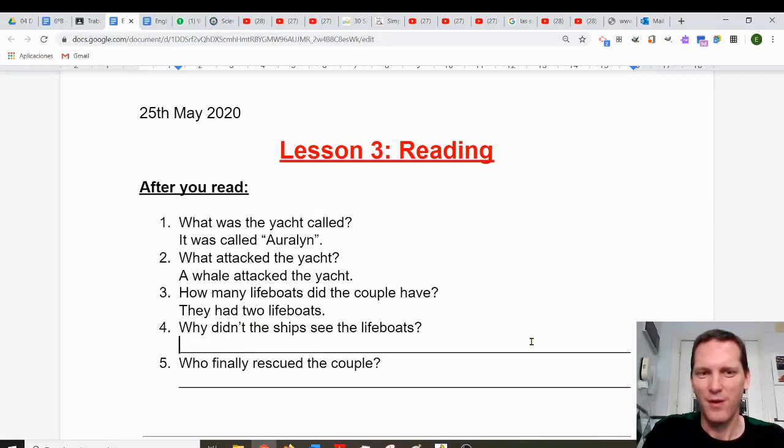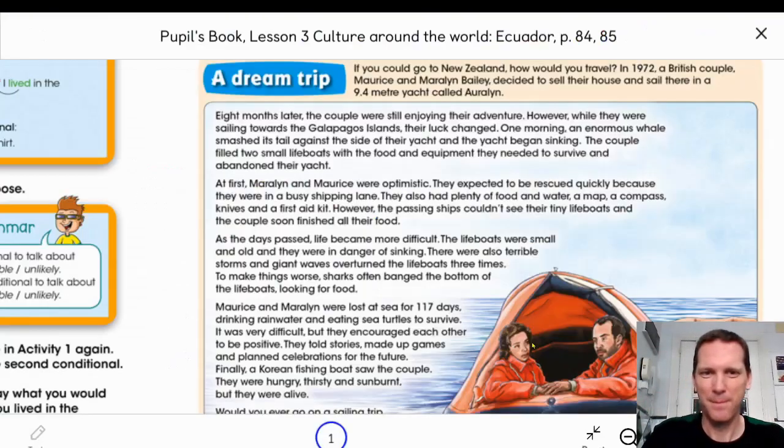Number 4, why didn't the ships see the lifeboats? Remember, the ships are the big boats that are traveling in the ocean. Can you find it? It's not here. No. Aha, here it is. However, the passing ships couldn't see their tiny lifeboats, and the couple soon finished all their food.